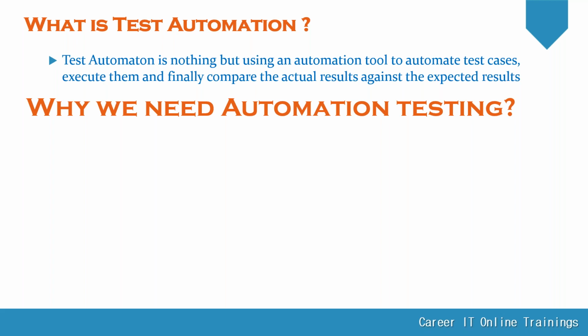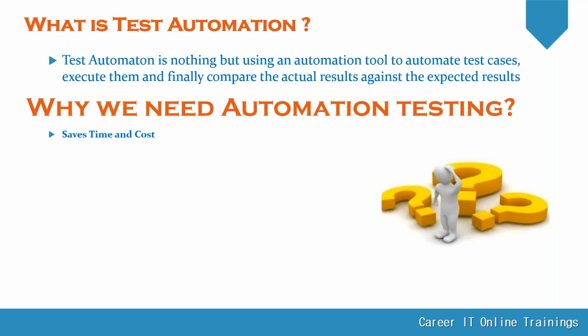So why do we need automation? When automation comes into the picture, what is the need of it? How does automation help you speed up your deliverables?